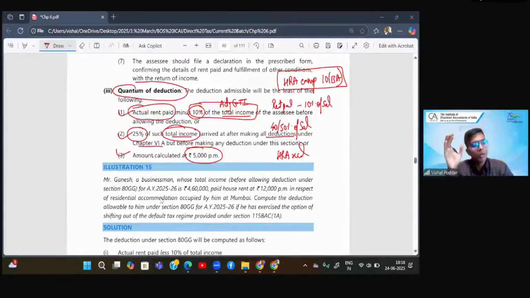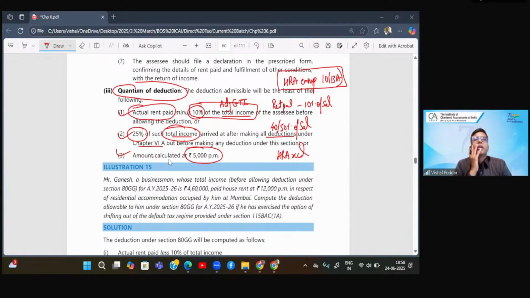If you are not staying in a metropolitan city, you will take 40%. Understood? I hope you remember HRA calculation.